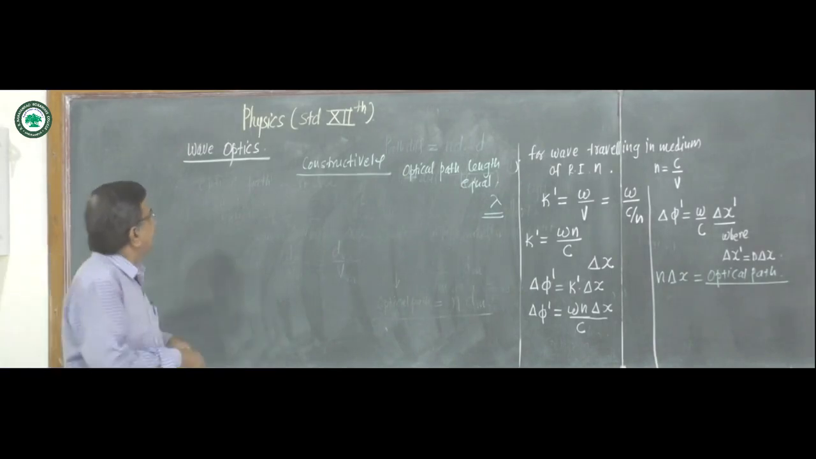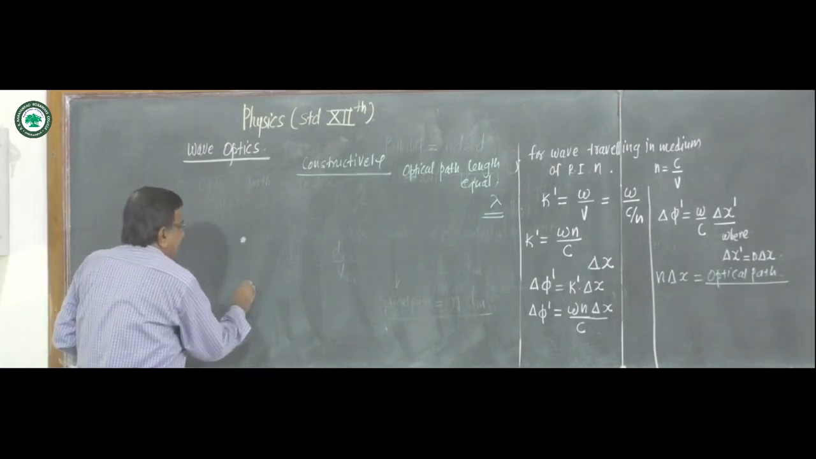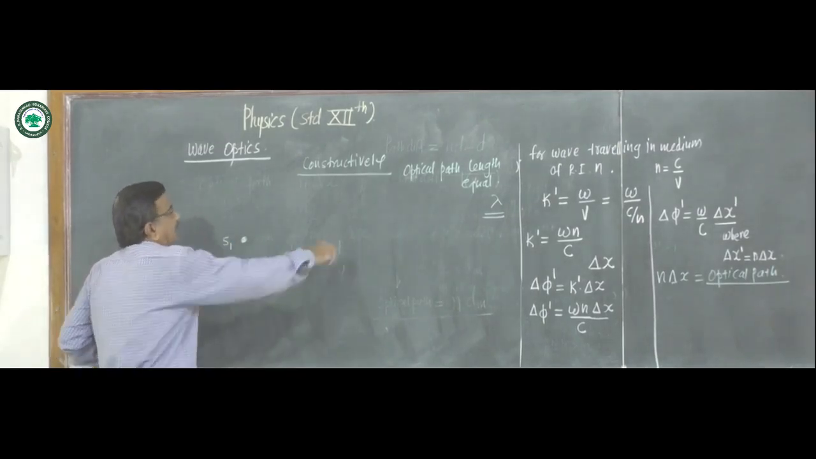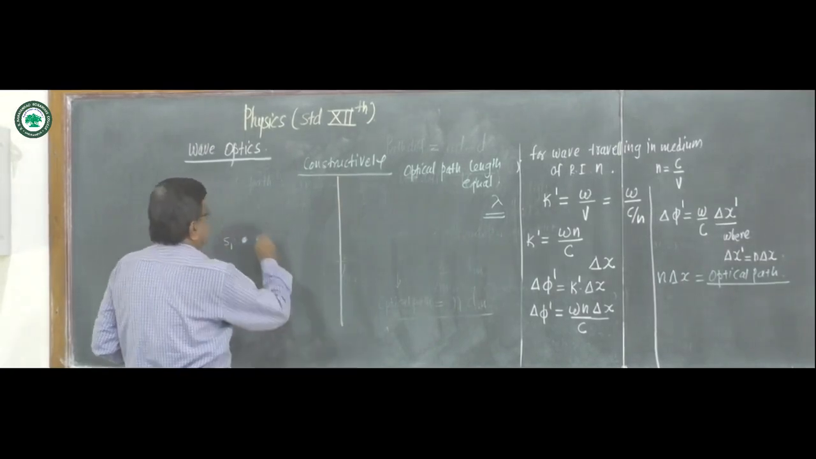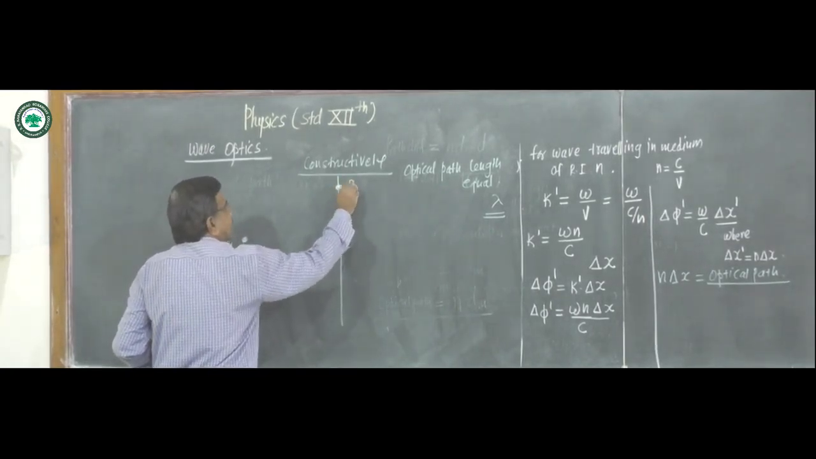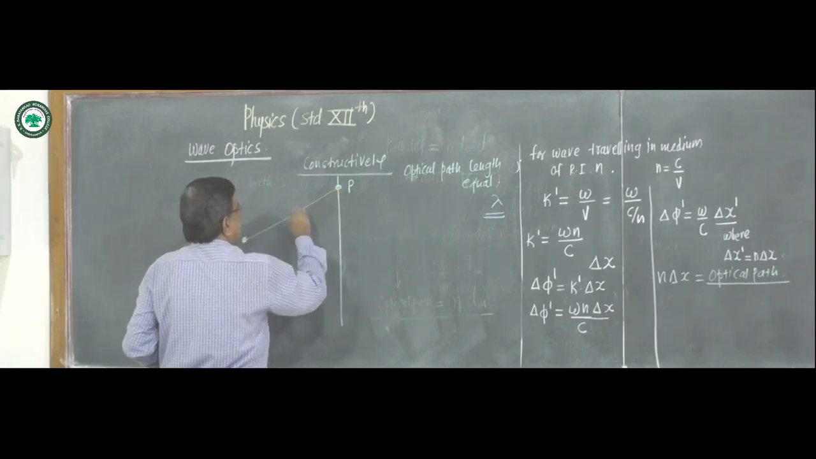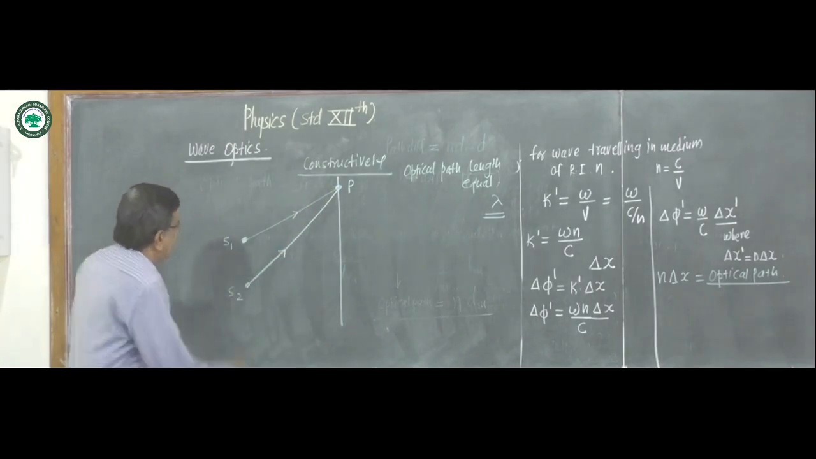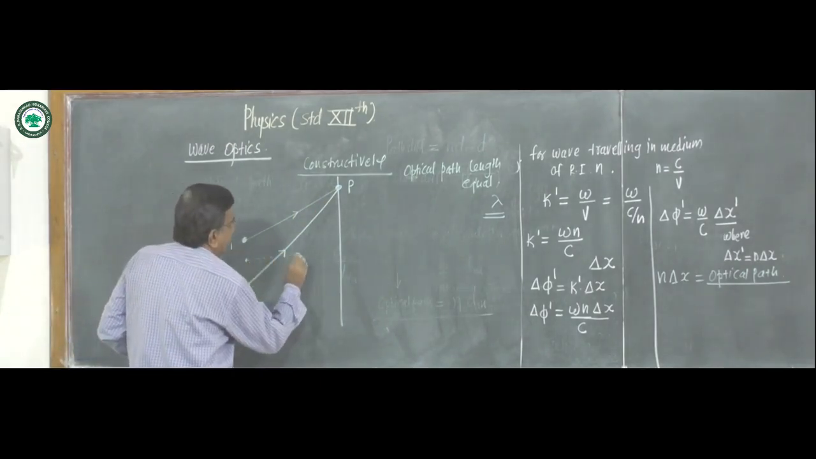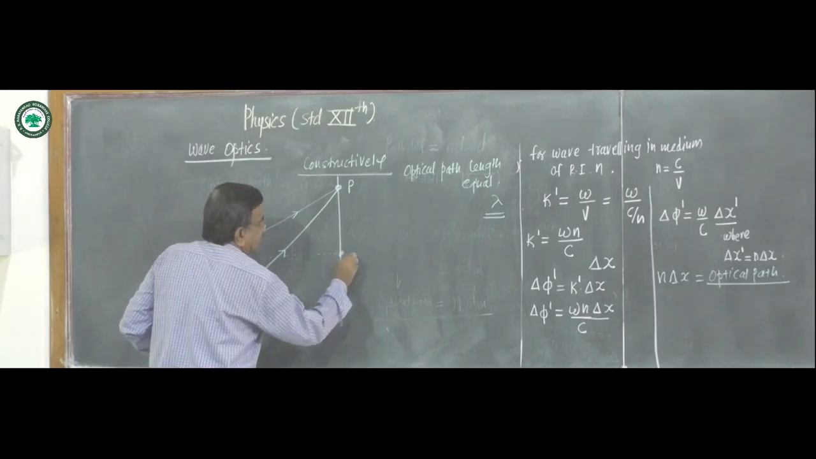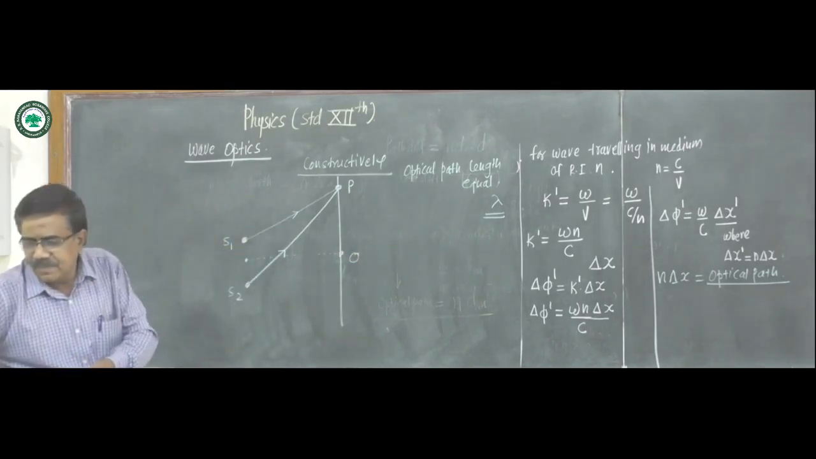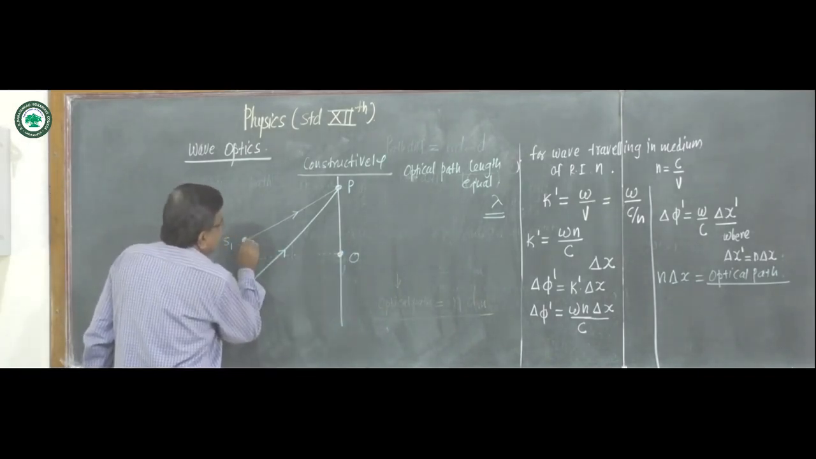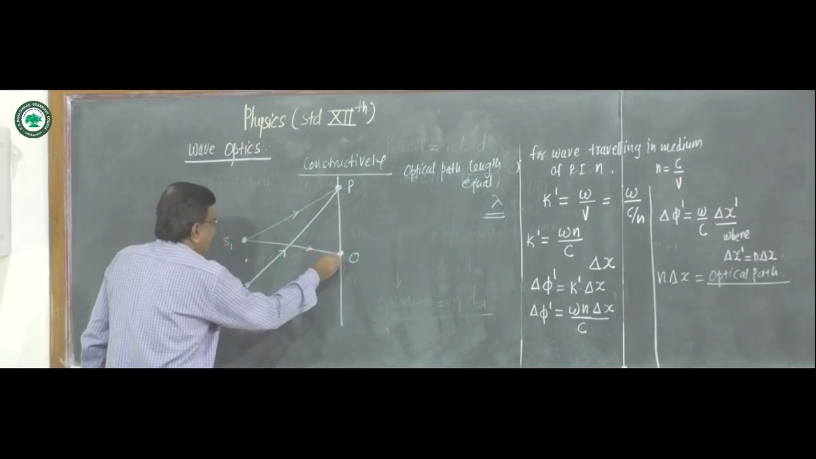Now in Young's double slit experiment we know, suppose S1 and S2 are the two slits, and we observe the interference pattern here. Suppose P is any point on the screen. This is S1P, this is S2P, and this is the central point O. At this point, S1O is equal to S2O.